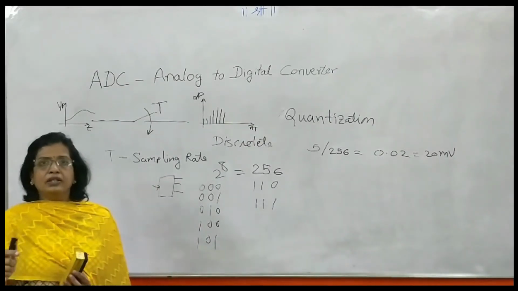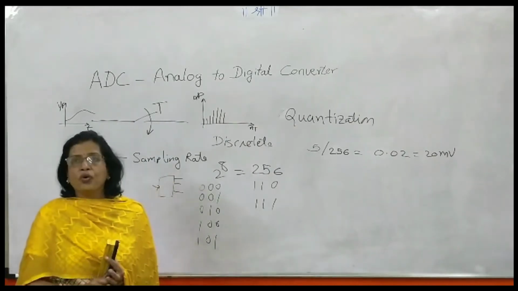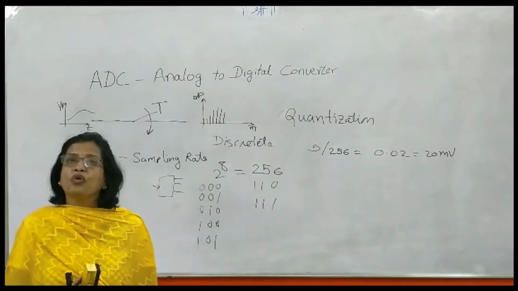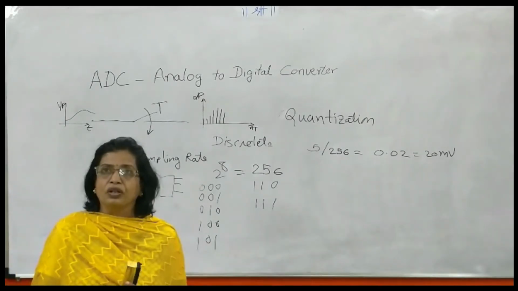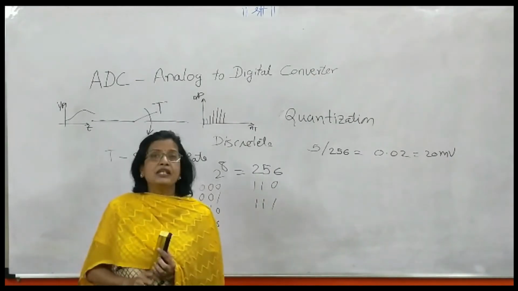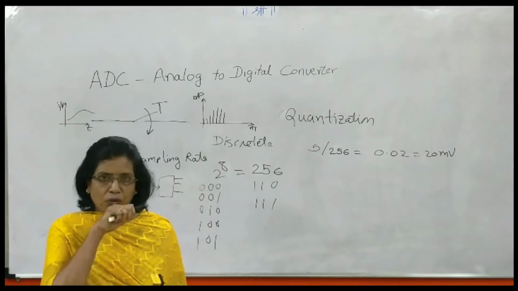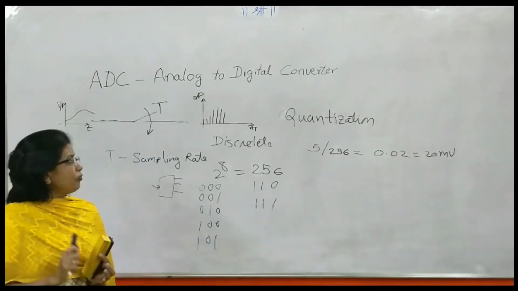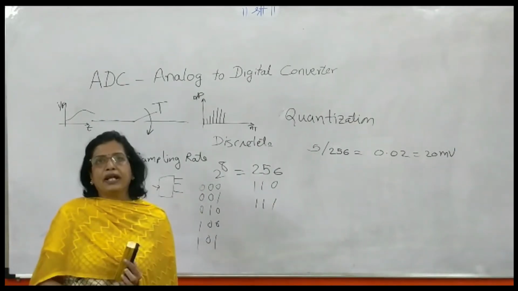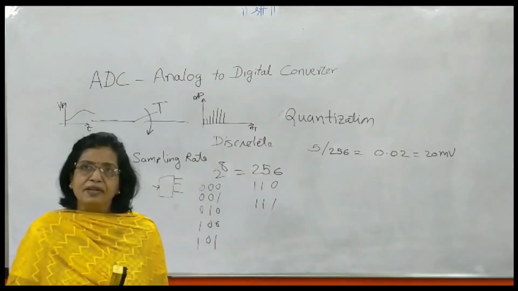Dividing the range of 0 to 5 volt into 1024 steps comes out to be 4.88 millivolt resolution. Whenever the input changes by 4.88 millivolt, that change will be recognized by the ADC and you will get a one step change.